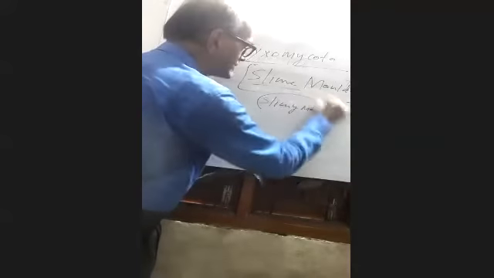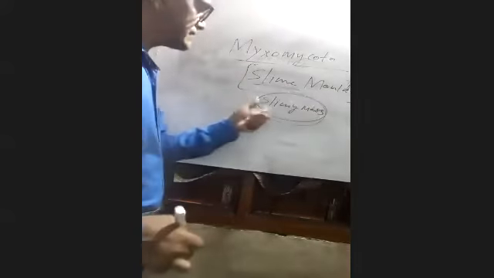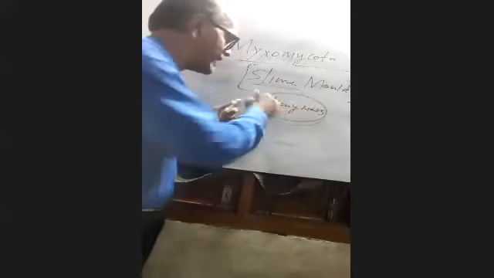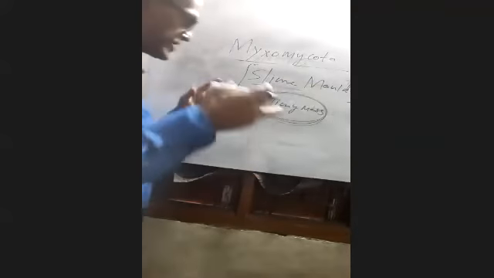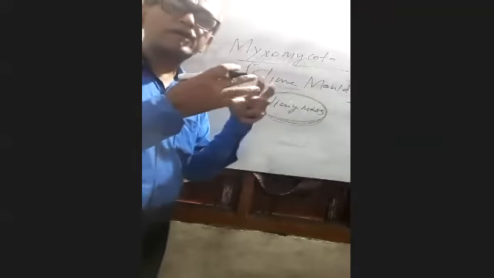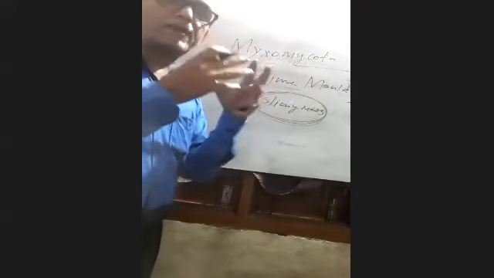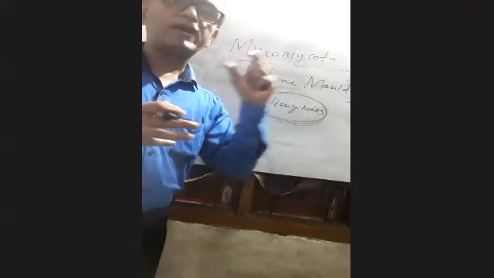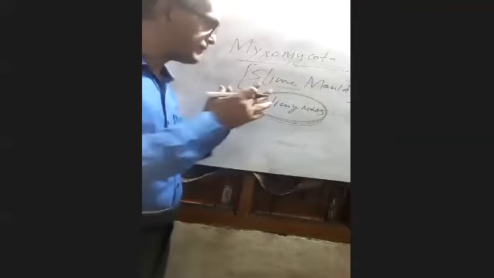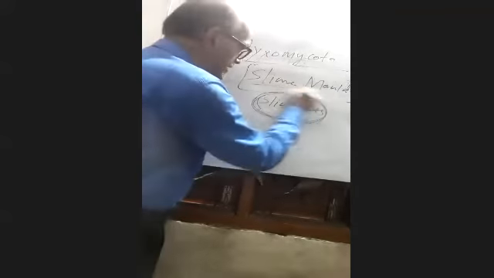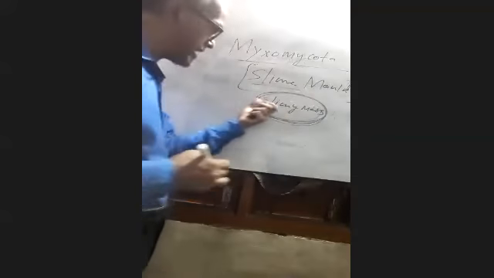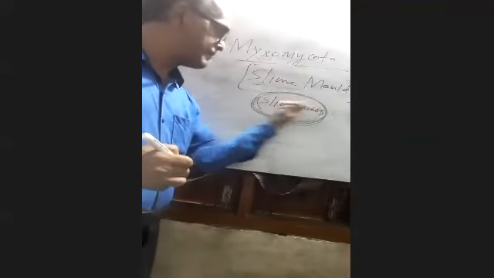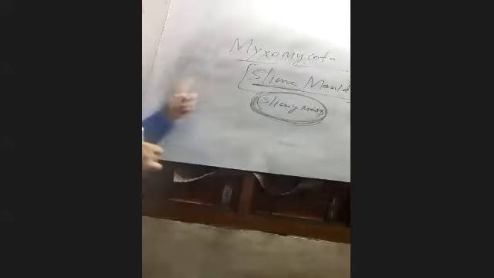They look like a slippery, thick mass in the vegetative parts. On the vegetative parts, they look like a slime mass. For that reason, they are called slime molds.